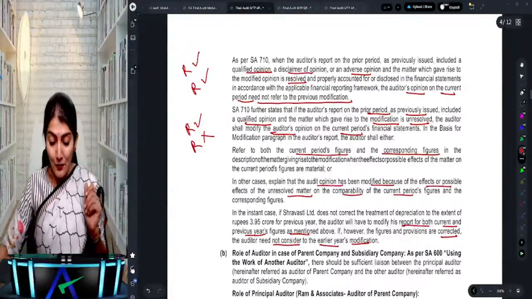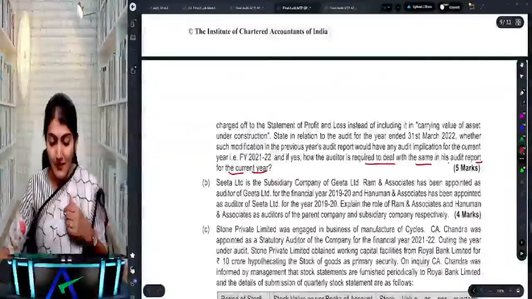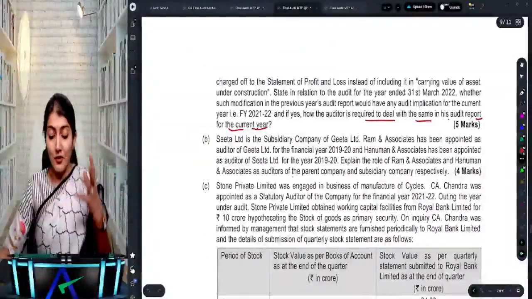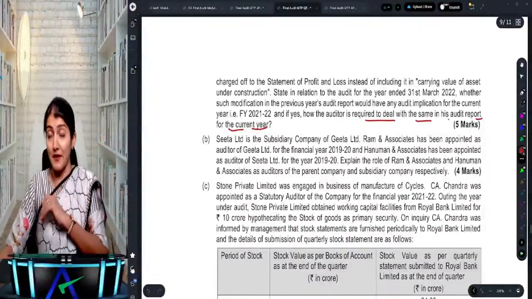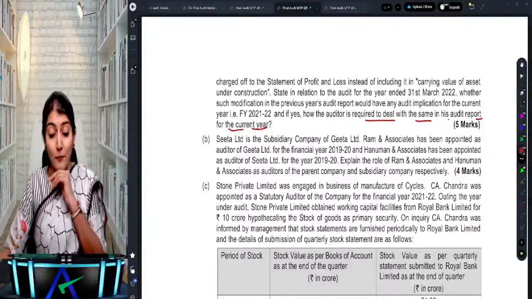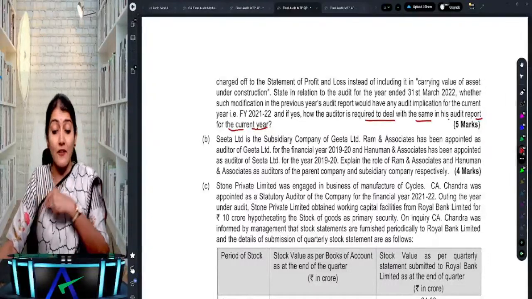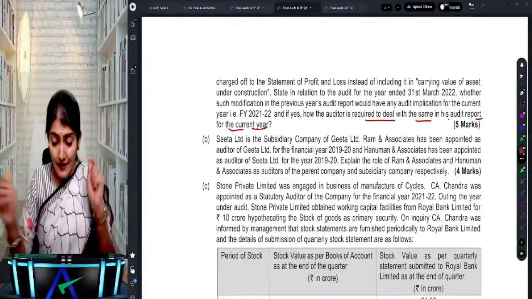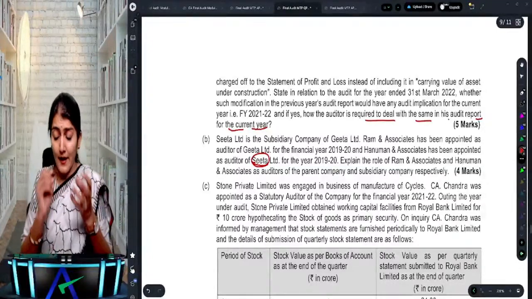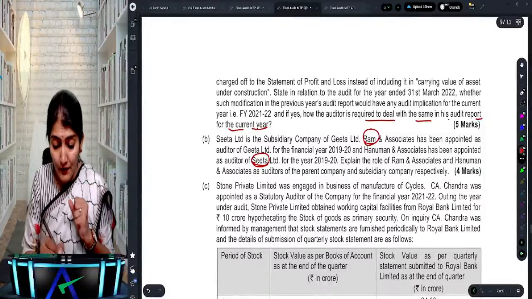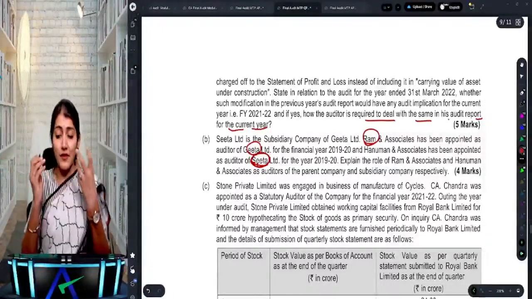All of you there. So, the role of the auditor. Coming to the next question, wherein they are talking about the auditor of the holding company and the auditor of the subsidiary company. Sita Limited is the subsidiary company of Geeta Limited. Ram and Associates has been appointed as the auditor of Geeta Limited for 19-20, and Hanuman and Associates have been appointed as the auditor of Sita Limited. So Sita is the subsidiary, and Geeta Limited is the holding company. Ram has been appointed to do the audit of Geeta, and CS Hanuman and Associates have been appointed to do the audit of Sita.